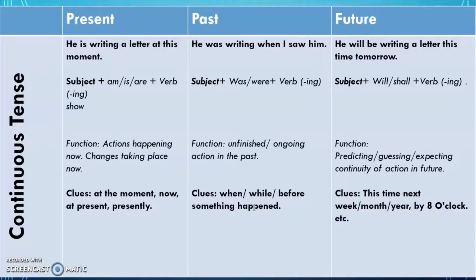While, before, something happened. So there is some clue कि जब ये हुआ तो उस वक्त ये भी हो रहा था. और saw से आपको पता चलेगा कि saw सी का past tense है, तो it means कि this has to be past tense also. He was writing a letter when I saw him. So saw is like your giveaway word. Also before or before something happened etc. ये भी आ सकता है.